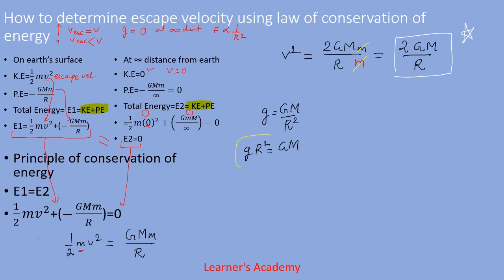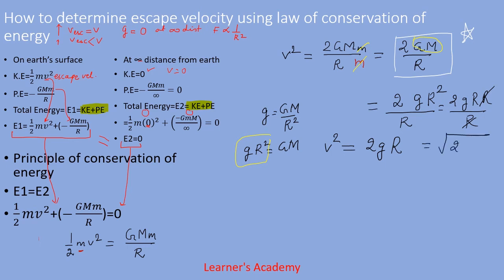Now when we put this value of GM in the previous equation, v square is equal to 2GM upon r, we get 2gr square divided by r. When we cancel these two r, we get v square is equal to 2gr. So when we take this as velocity, we get square root of 2gr. Alright, now we get the value of escape velocity.